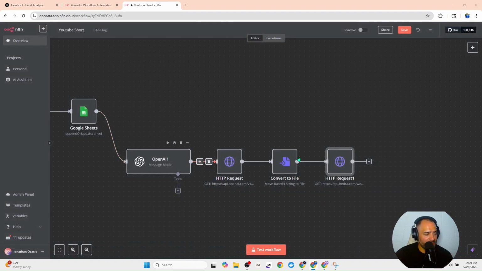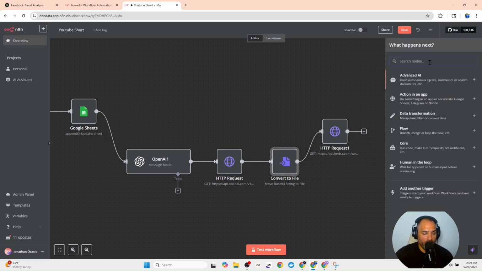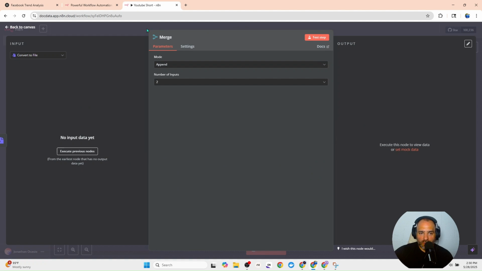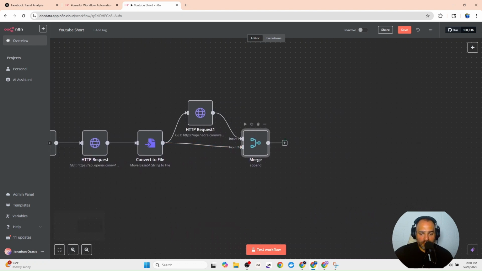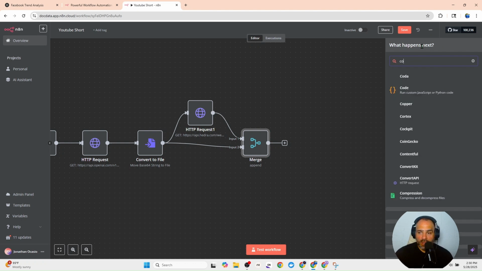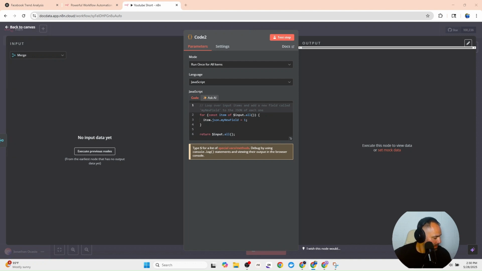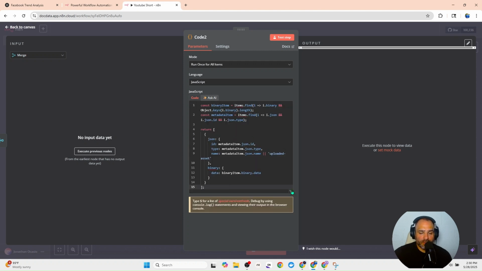Now we're almost done with this section. I'm going to raise it up and then I need to click this one more time. And this is going to be a merge node. This merge node is going to be pushed out here. And then we clean this up so it looks neat and we can follow our workflow. And now with this completed, we need to create a code node. This code node, I'm going to give you the opportunity to take a snippet. And then this snippet is just going to pass through the file in the right format. Here is your opportunity to screenshot it.